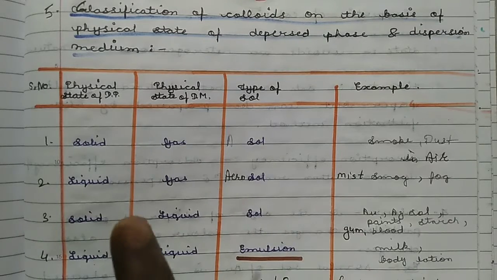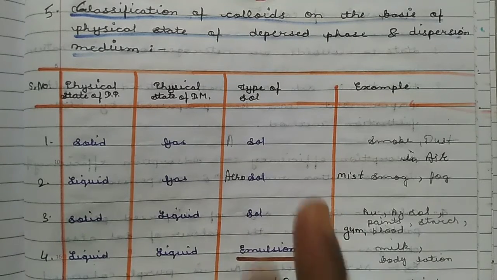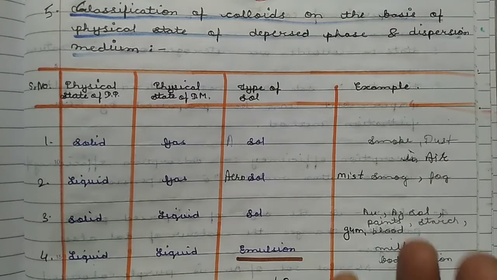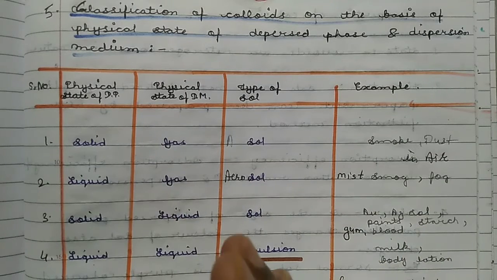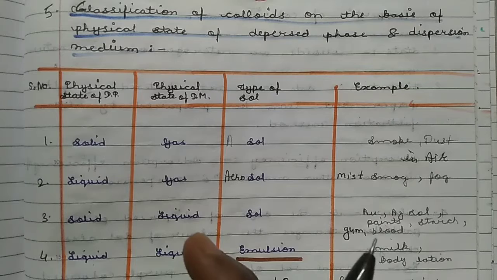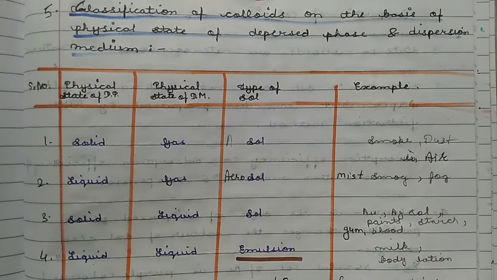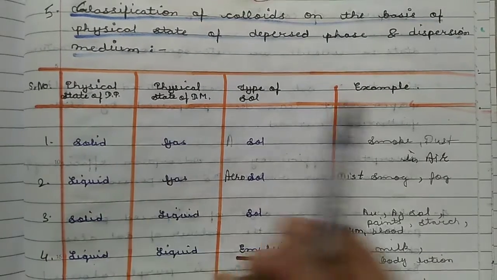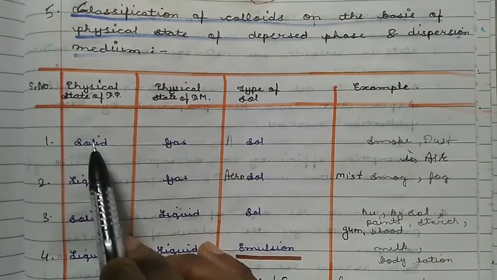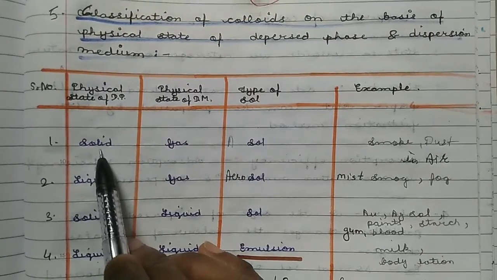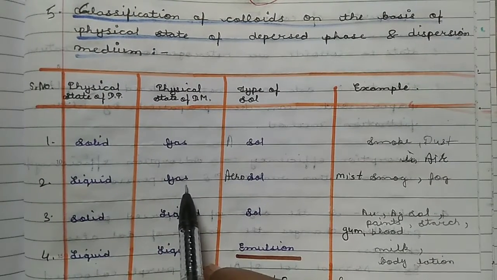means when the dispersed phase and dispersion medium both are in gaseous state, they make a homogeneous solution, while colloidal solutions means heterogeneous solution. So gas in gas is not a colloidal solution, it is a normal solution. So see with examples. First of all, when dispersed phase is solid and the dispersion medium is gas.